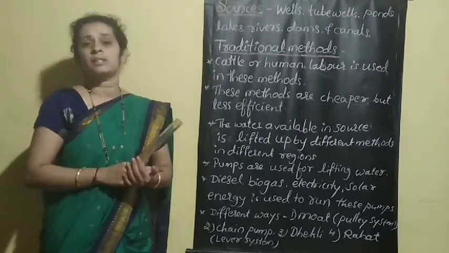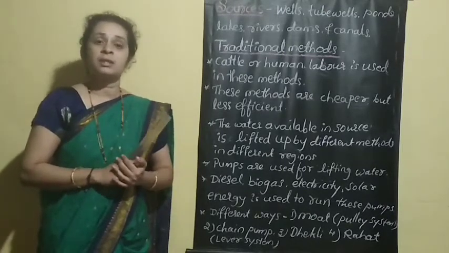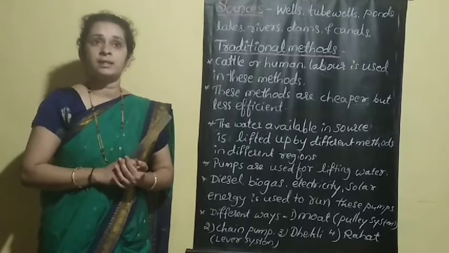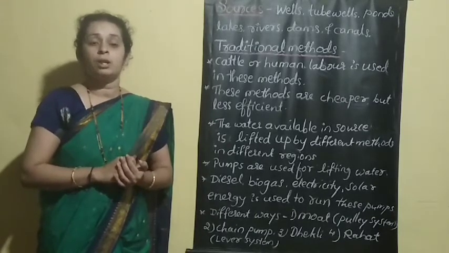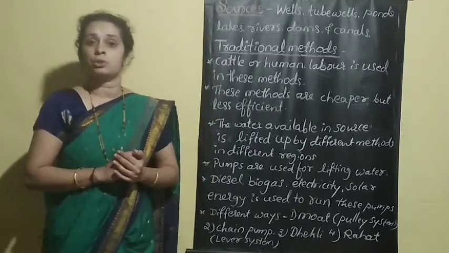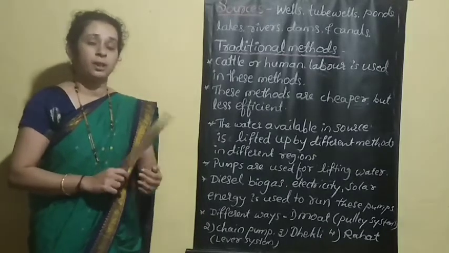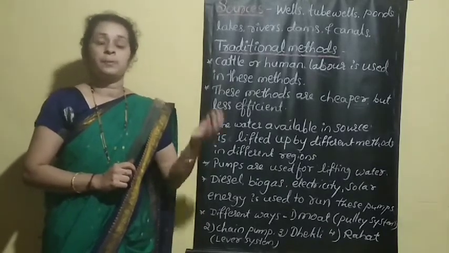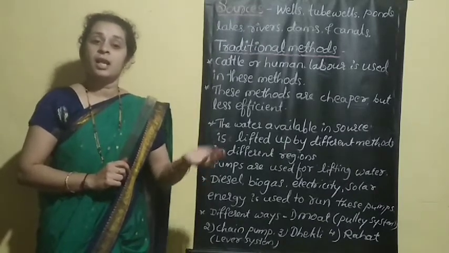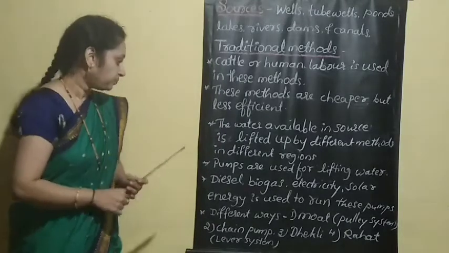This water should be supplied to the crops depending on the season. In summer, the crops require a lot of water. In the rainy season, there is no need to supply water to the crops. Irrigation depends on the season as well as the type of crop and the type of soil.